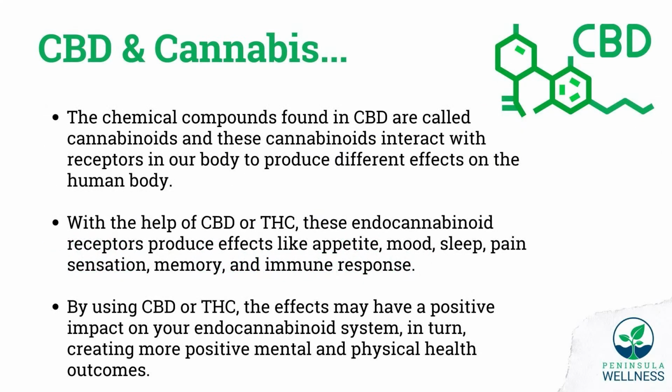Well, the chemical compounds found in CBD are called cannabinoids, and these cannabinoids interact with the receptors in your body to produce different effects. With the help of CBD or THC, these endocannabinoid receptors produce effects like appetite, mood, sleep, pain, memory, and the immune response. By using CBD or THC or many of the other cannabinoids that exist, the effects may have a positive impact on your endocannabinoid system, in turn creating more positive mental and physical health outcomes.